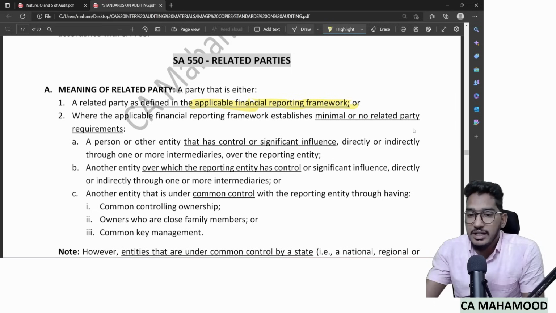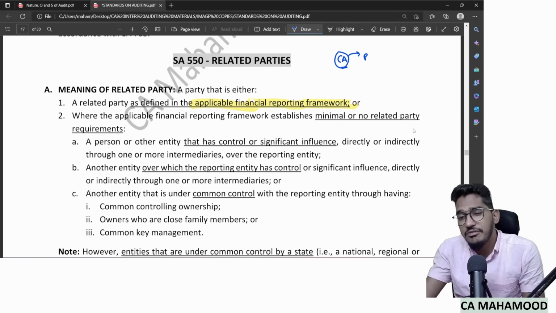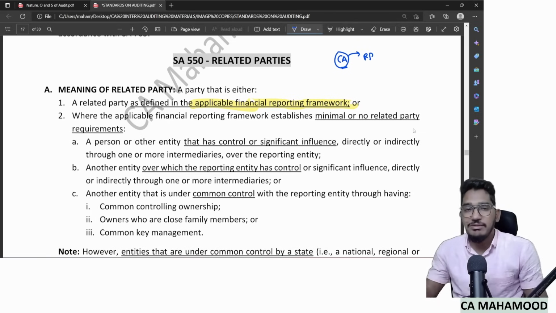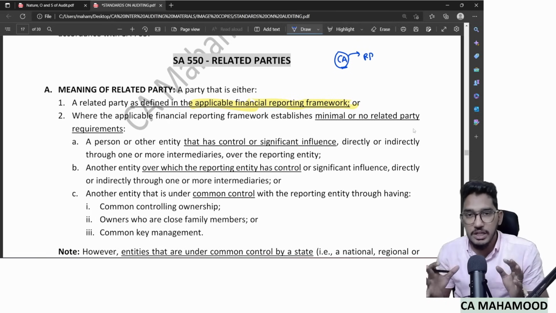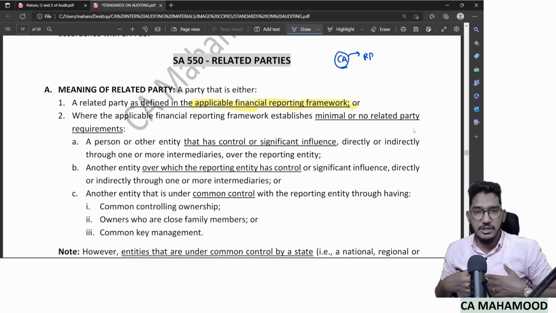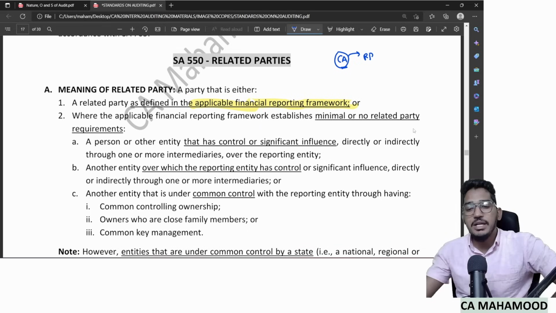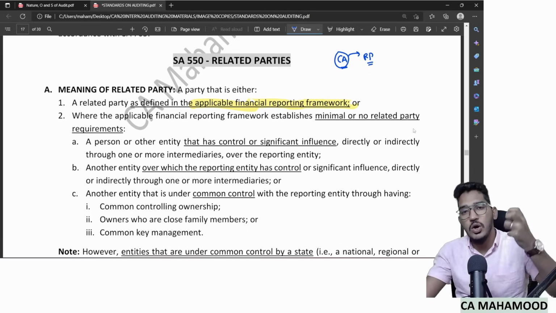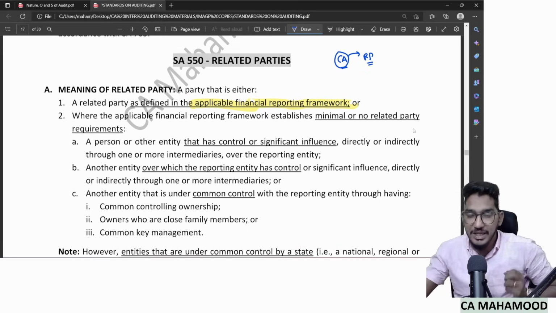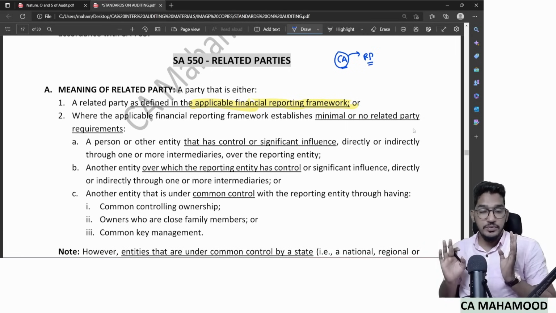Like in case you are conducting the audit of a company, the Companies Act is the applicable financial reporting framework. In the Companies Act, they have clearly defined the term related party. They have given a very huge chunk of relationships which will be covered under the related party definition. So even the standard is saying that since the applicable financial reporting framework, in our example the Companies Act, has already defined the term related party, that definition will be applicable.